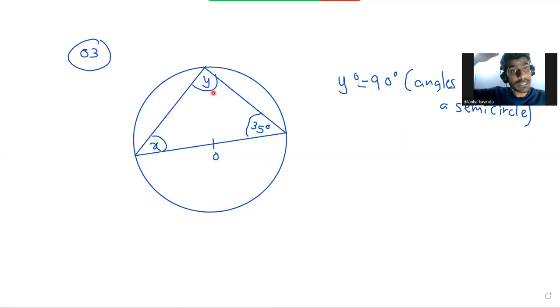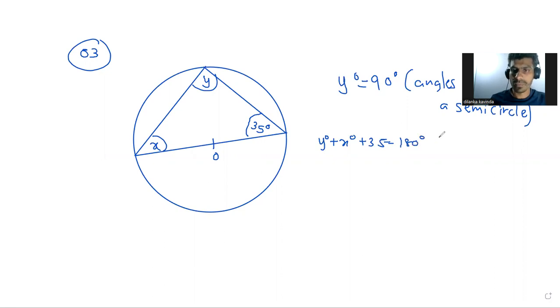Right. Now what is the next equation? Tell me, 90 plus x plus 35 equals 180.